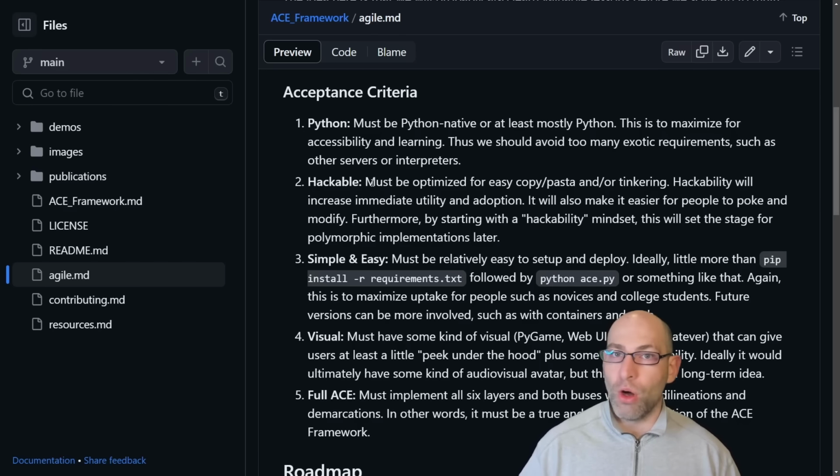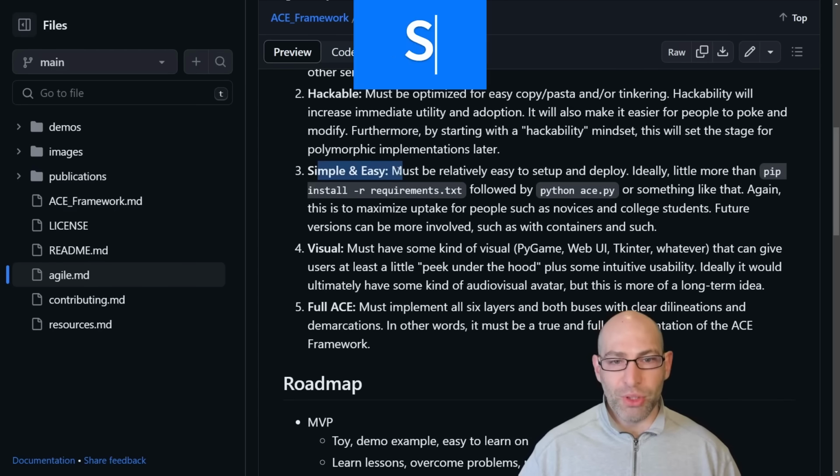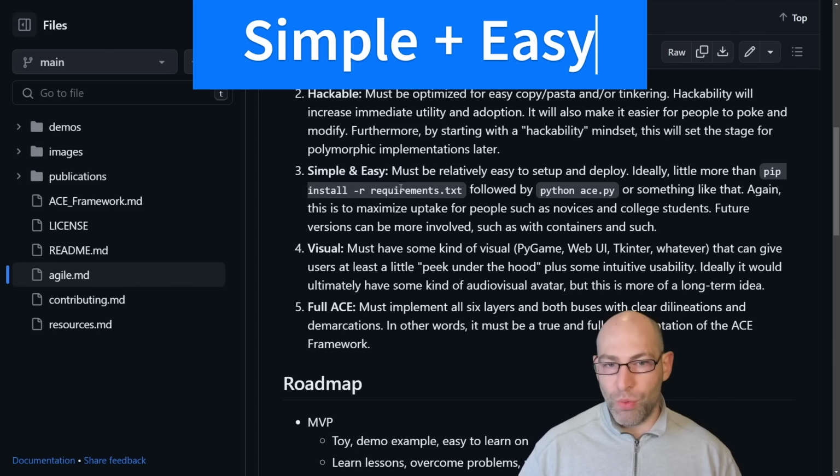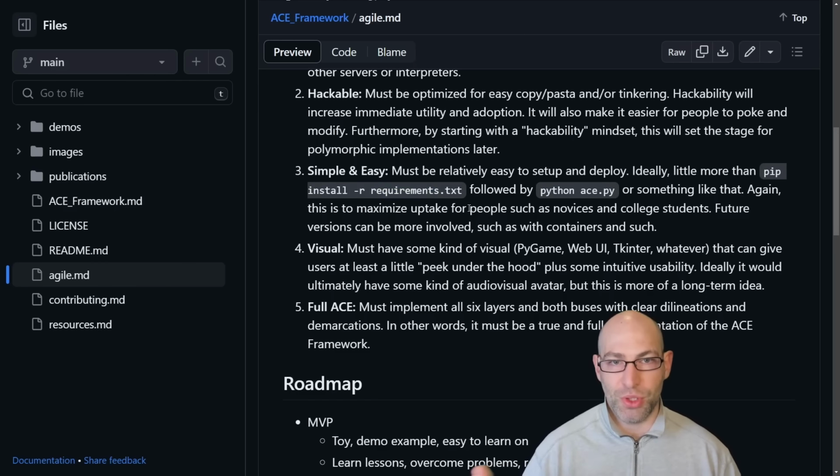Because again, the whole point of the MVP is just to show that it works and also make it more accessible to everyone else. Simple and easy. Again, we want this to be as brain dead simple as possible to set up and start playing with. Because again, the idea is this is just to demonstrate functionality, to demonstrate that it actually works, that it's not